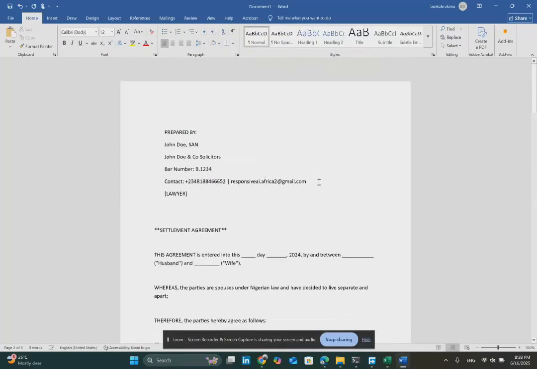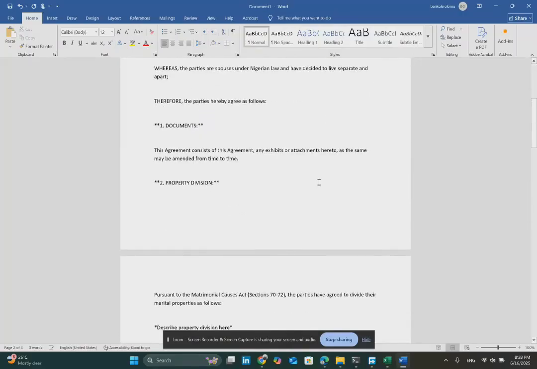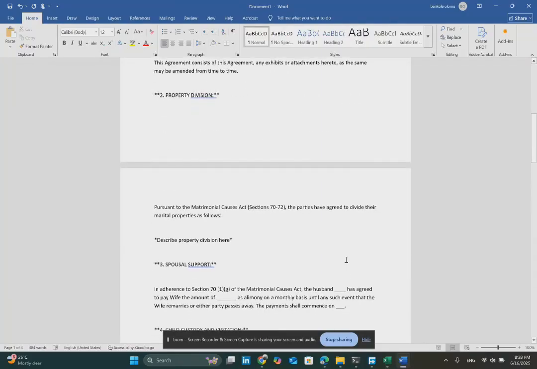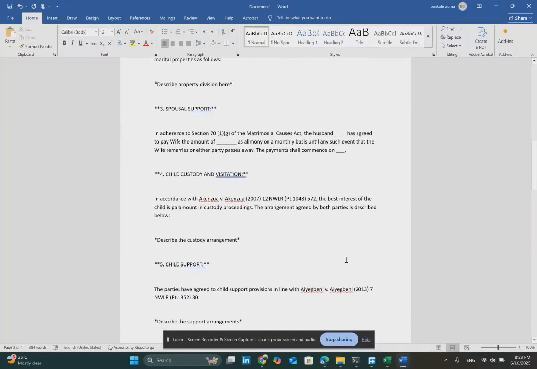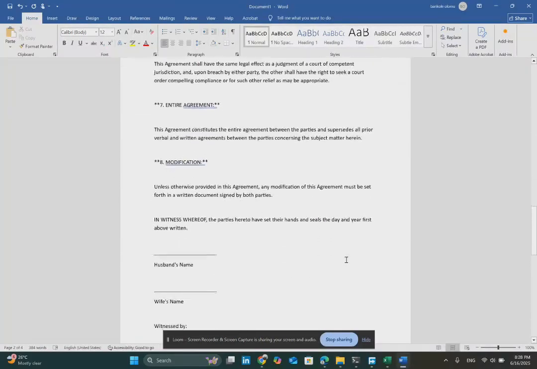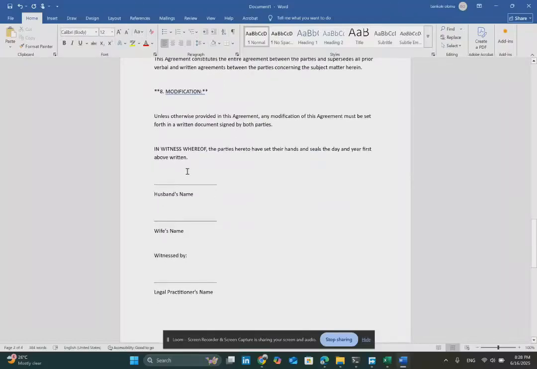You can see that the tool that tries to fix errors in documents did not pick out anything from here because it's grammatically correct. Then you only need to fill in the details and you are good to go.